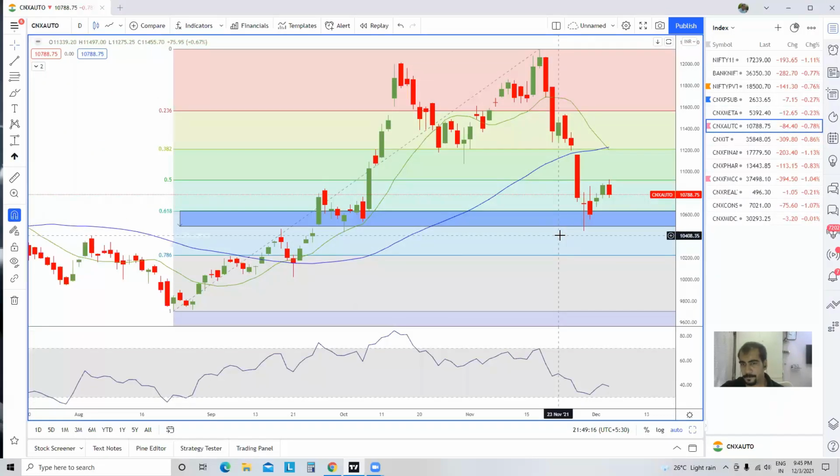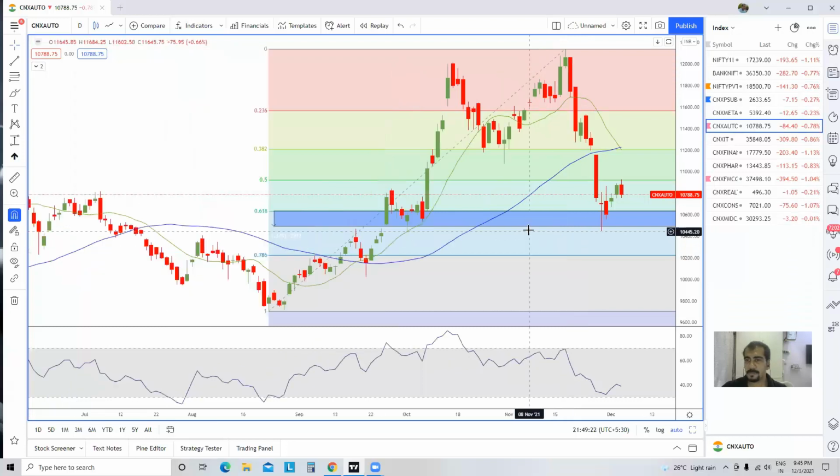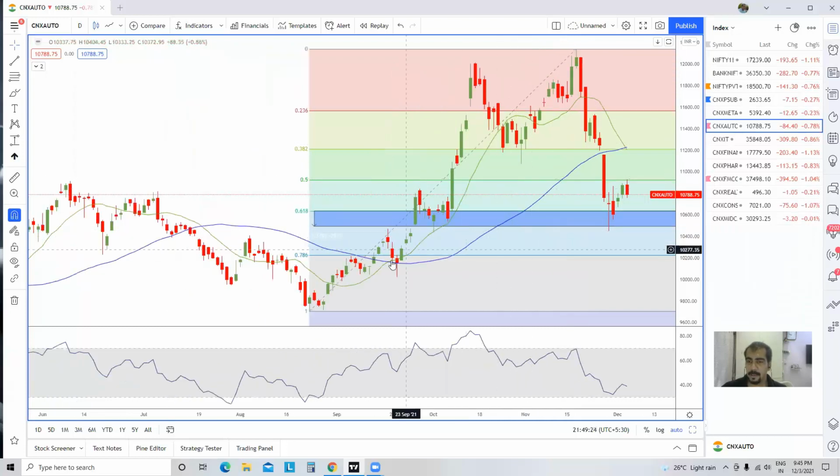Auto pack, we can clearly see what it has done. This is the first high over here, then a low, then again a high, a low, and a high. So over here, we are still making higher highs.